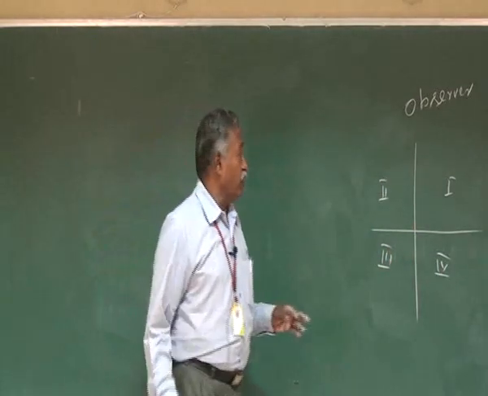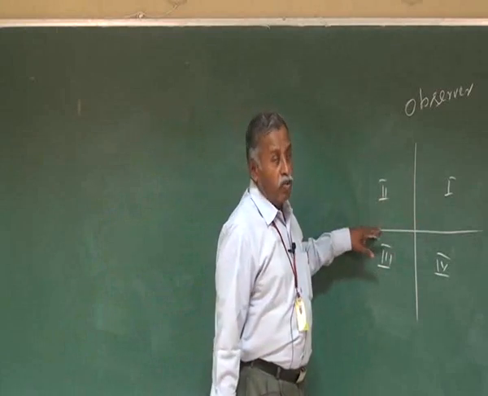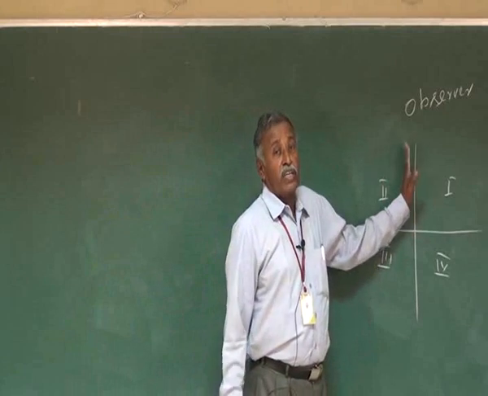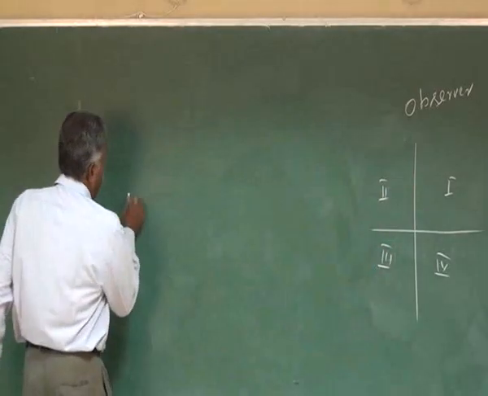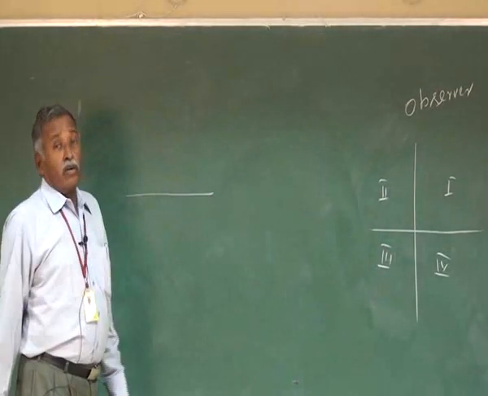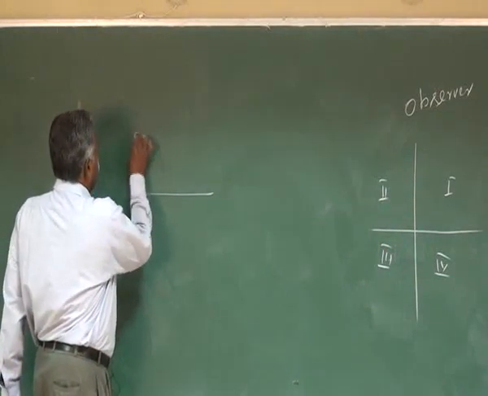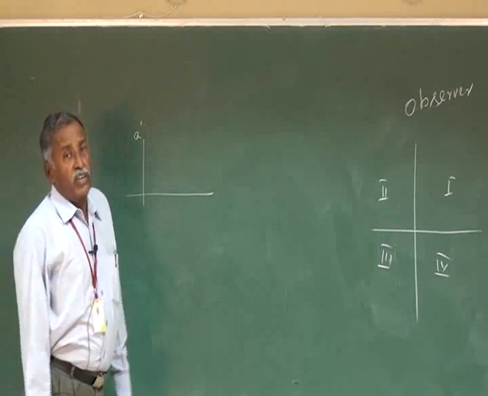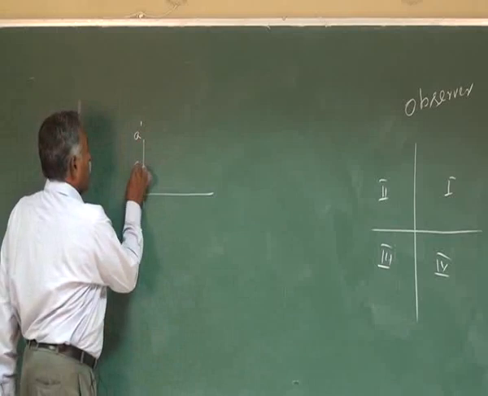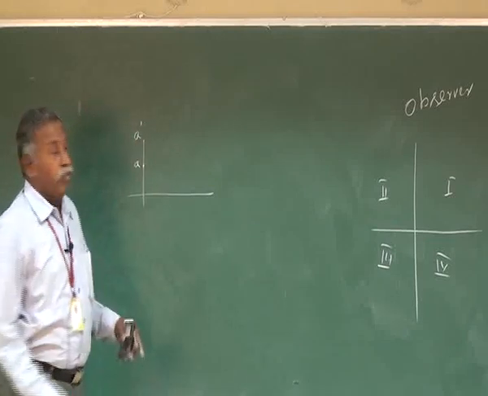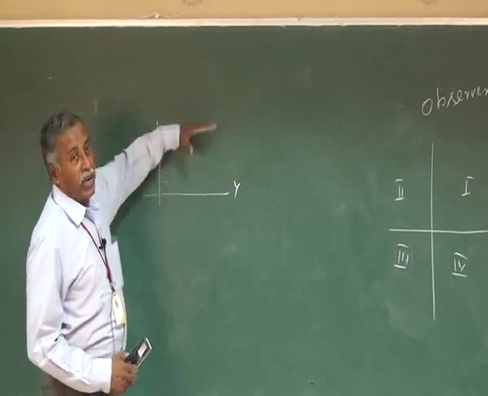Therefore what we are going to do is get the front view in the vertical plane, get the top view in the horizontal plane, and rotate both into the same plane and keep it above the XY line. So if the point is in the second quadrant, whatever may be the distance above the horizontal plane, you mark it as the front view. Whatever may be the distance behind the vertical plane, you mark it as the top view. That is A and A dash in the same place, that is above the XY line.